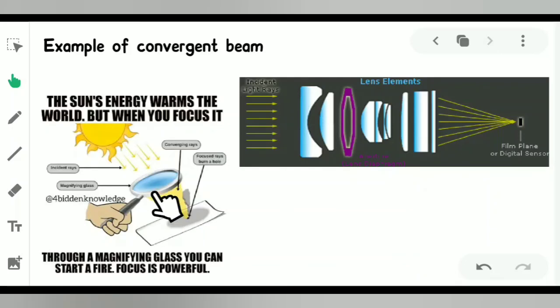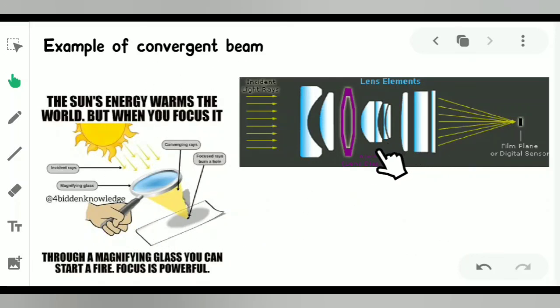Here you can see a magnifying glass. I think it is used by astrologers and those kinds of persons who read minute letters and particles. So this is a magnifying lens. When sunlight goes through it, it will converge on a fixed point. They will meet at a fixed point. So this is an example of a convergent beam of light.